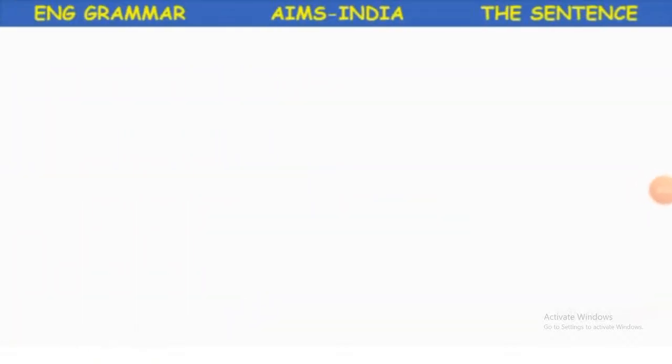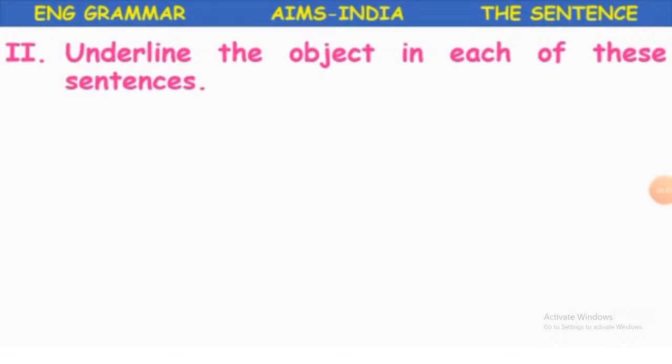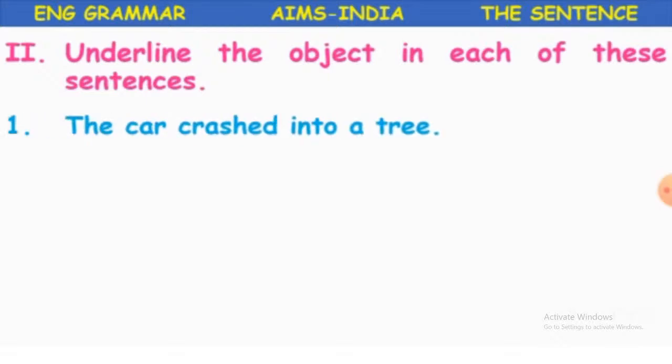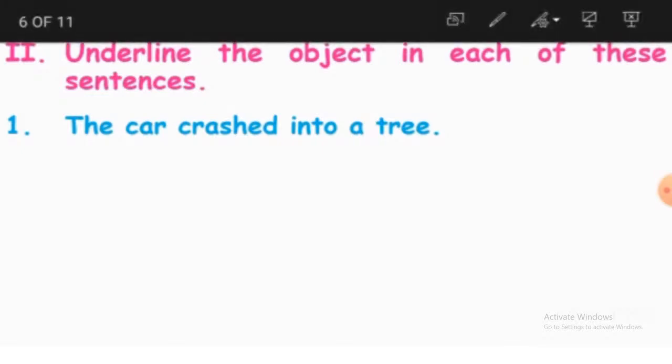So let us look at some other sentences, children. We'll try to underline the object in each of the sentences given here. So we'll find out the object, and here is the first sentence. The car crashed into a tree.